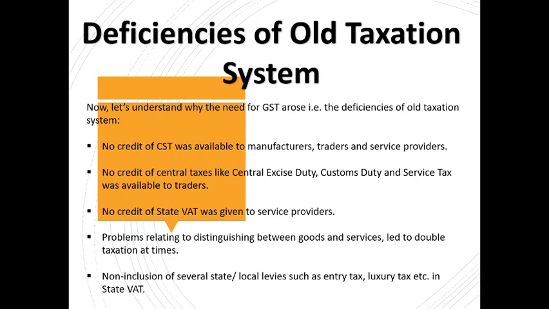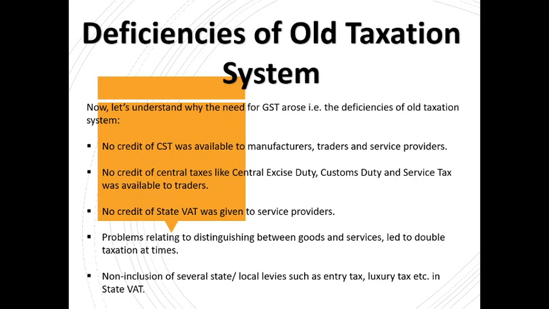No credit of CST, central sales tax, was available to manufacturers, traders and service providers. No credit of central tax like central excise duty, customs duty and service tax was available to traders. There were many rules and regulations, and somewhere either double taxation happened or these taxes slipped through the gap. Subsequently the traders or manufacturers, due to some rules and regulations, weren't able to get a set off, as a result of which taxes added upon taxes and it resulted in increasing price of the goods or services to the ultimate consumer.